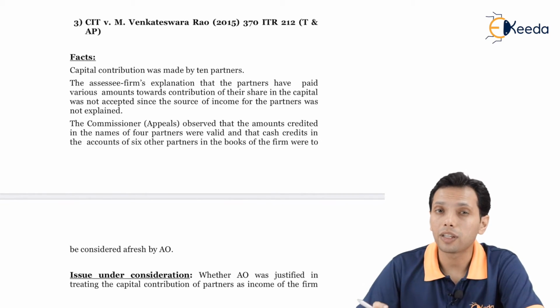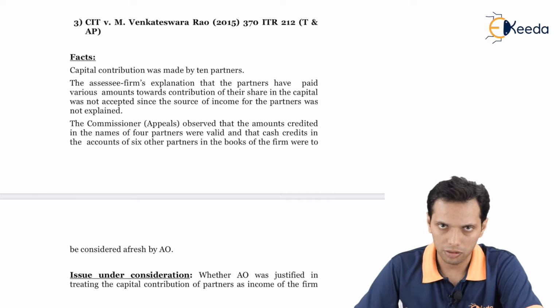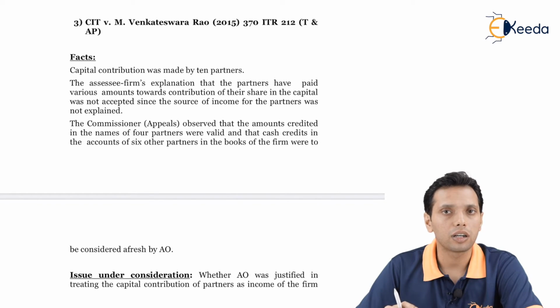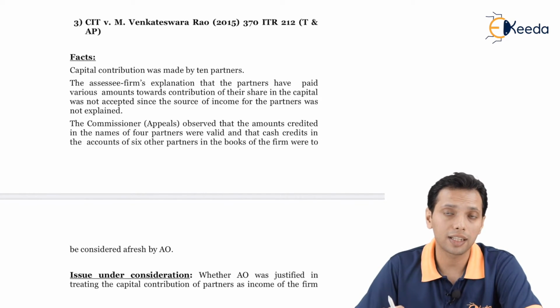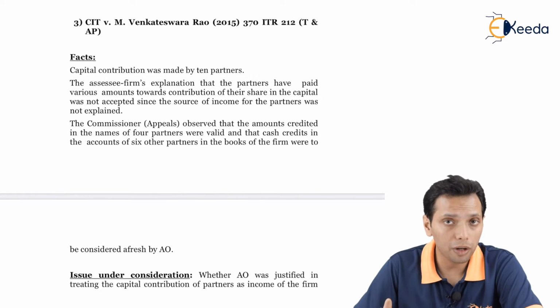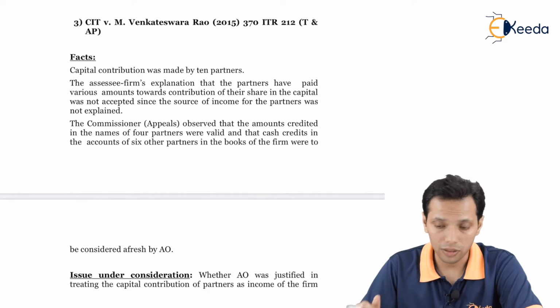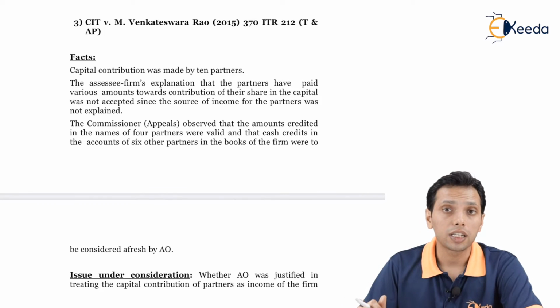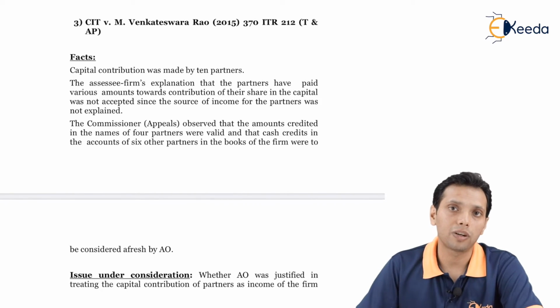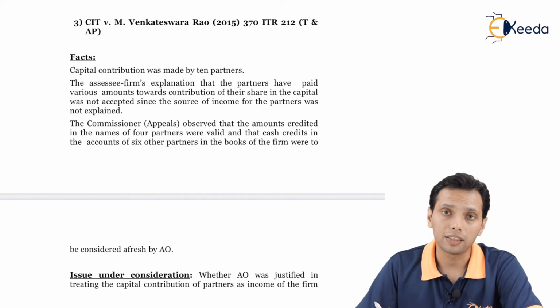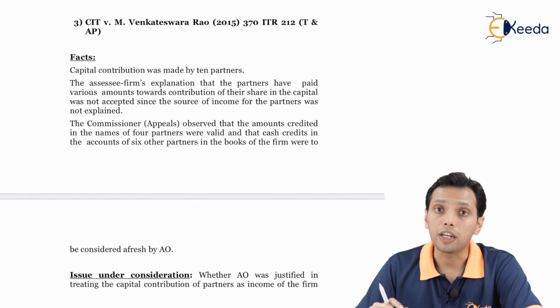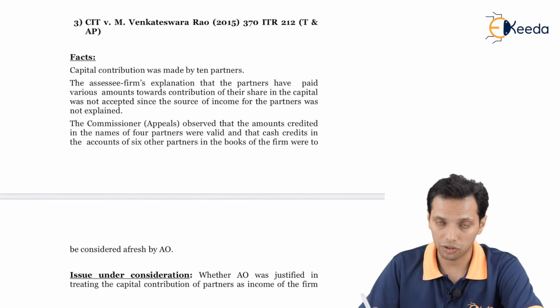In a way, the firm is receiving certain funds, and the firm is saying that it has received capital contribution from the partners. Vis-a-vis, the tax department is not ready to accept this, saying that these are cash credits and will be liable to tax as undisclosed sources of income under section 68.